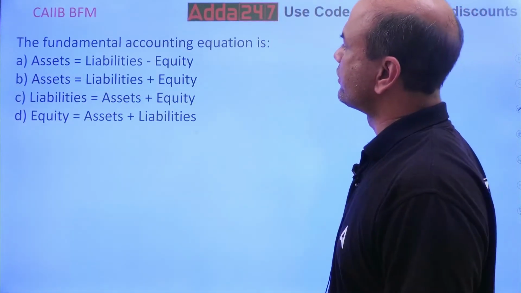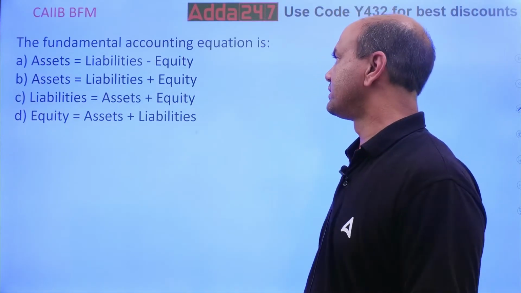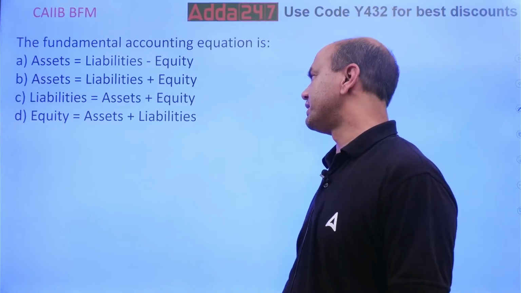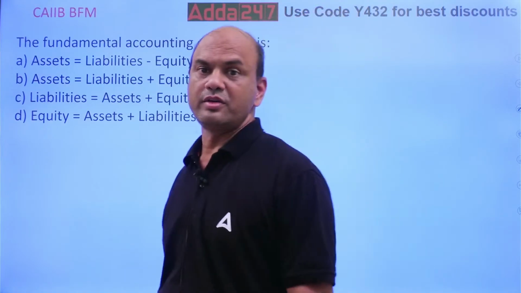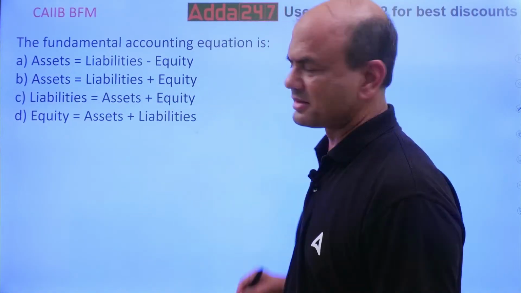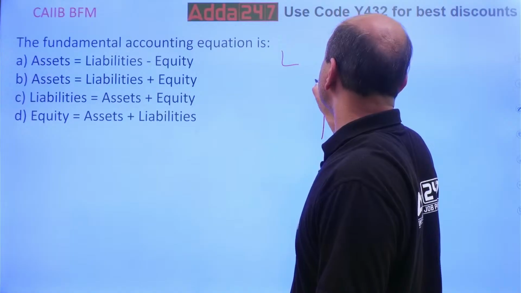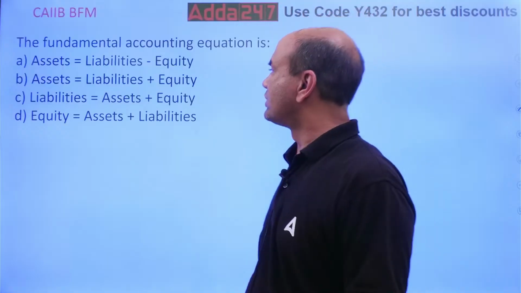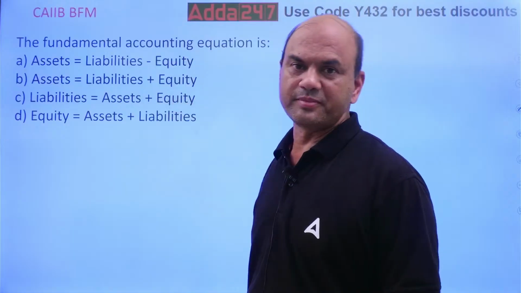The fundamental accounting equation is: assets equals liabilities minus equity. Assets equals liabilities plus equity. Liability equals asset plus equity. Equity equals asset plus liabilities. Think. What is the fundamental equation over here? What is the balance sheet? Asset and liabilities. So basic logic is what? They should be equal. Asset should be equal to liabilities. So asset equals liabilities. What is given? Equity. Minus equity or plus equity.